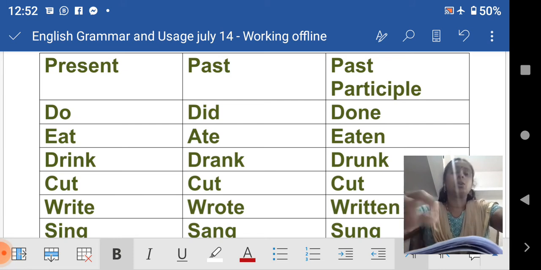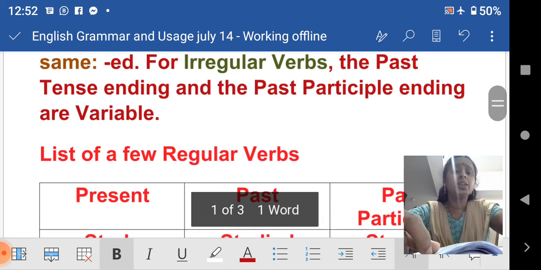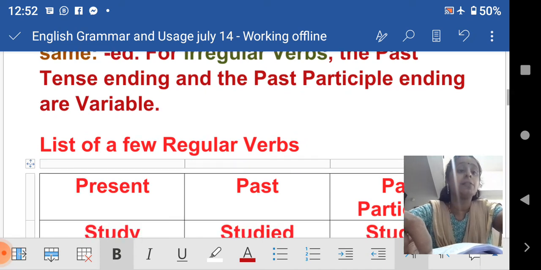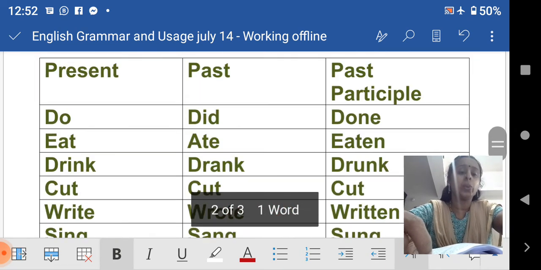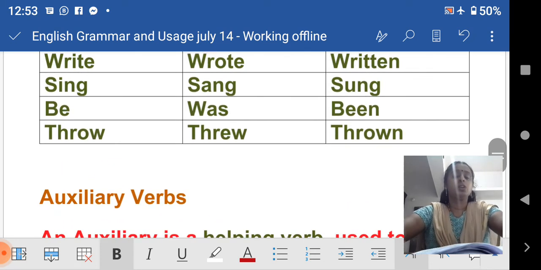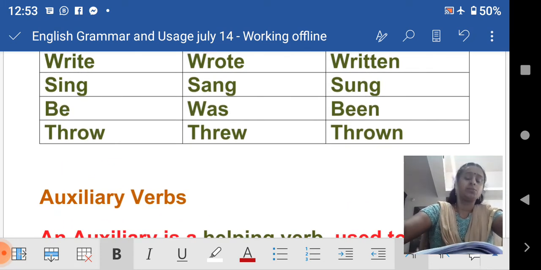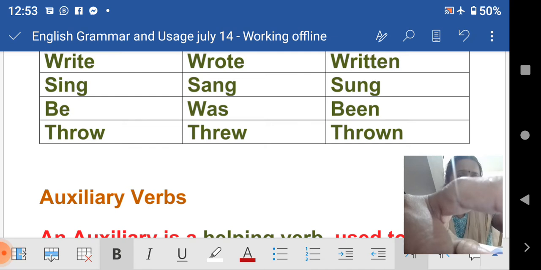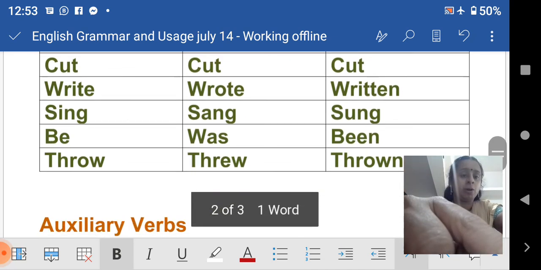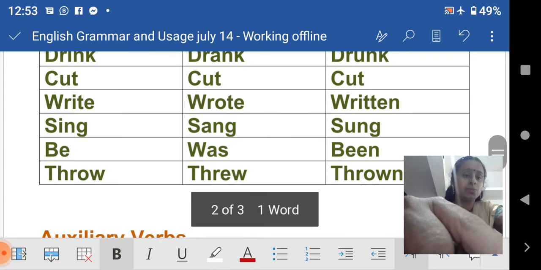That is what we talked about here. For irregular verbs, the past tense ending and the past participle ending are variable. Clear? Now be, was, been. I have already told you about the forms of be: was, been, is, are, etc. The past tense form of be is was, and the past participle form is been: she has been, he has been, etc.